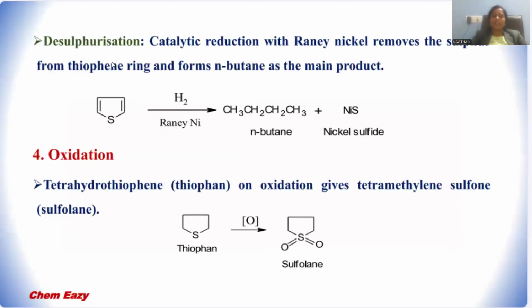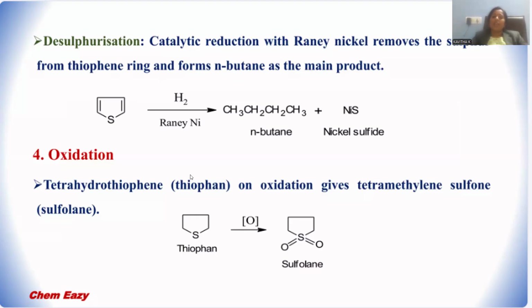Let me go for desulfuration. Desulfuration is nothing but removal of the sulfur from this compound. Thiophene is a sulfur-containing heterocycle, right? If we want to remove this sulfur, that is called desulfuration. In order to remove the sulfur from this compound, hydrogen dissolving in Raney nickel, again a transition metal, is